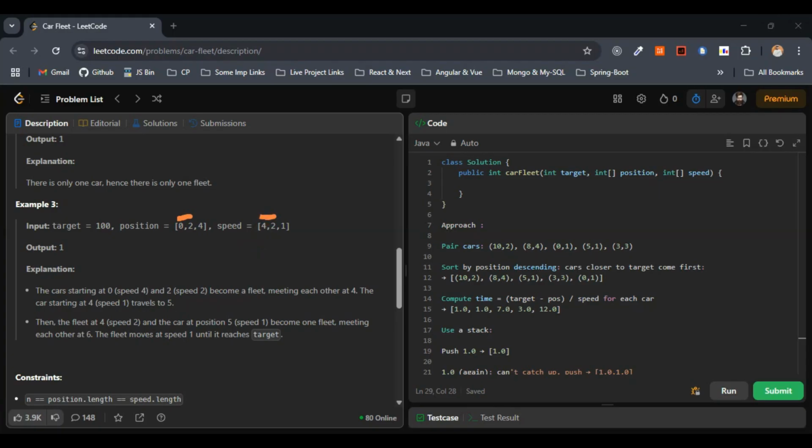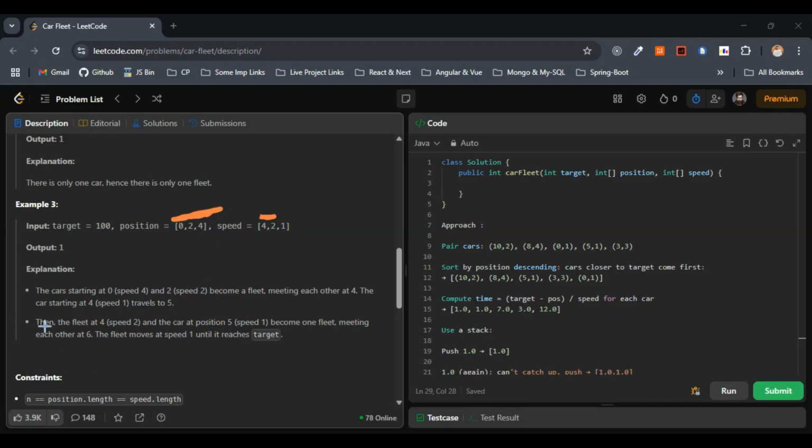Meeting each other at 4 means we have to go with the lower value. So here, meeting each other at 4, the car starting at 4 travels to 5, basically. Then the fleet at 4 and the car at position 5 become a fleet. This whole thing becomes one fleet in this case.